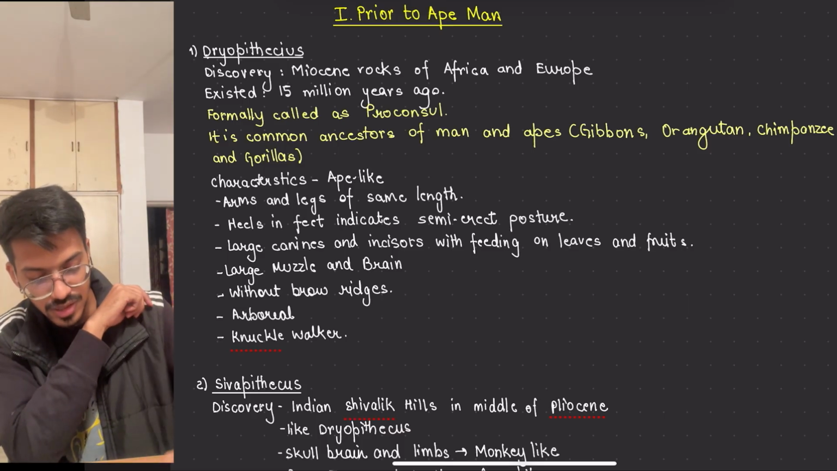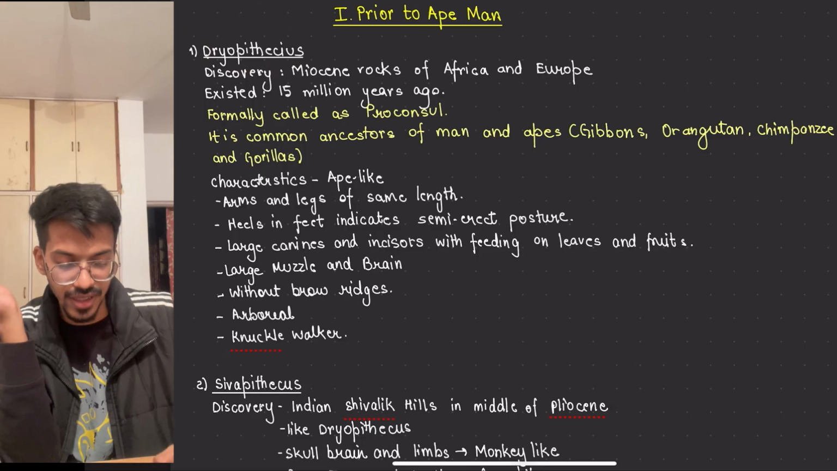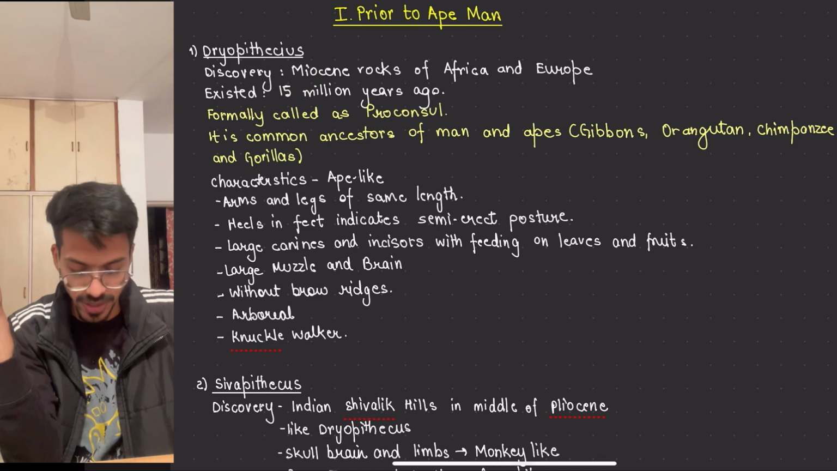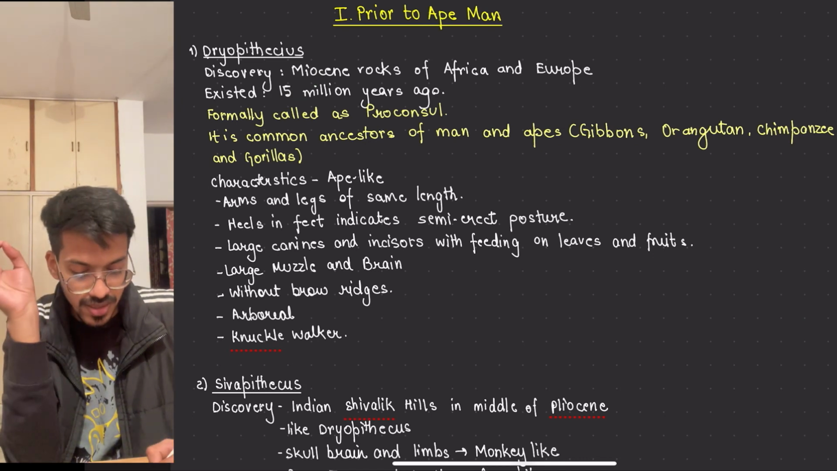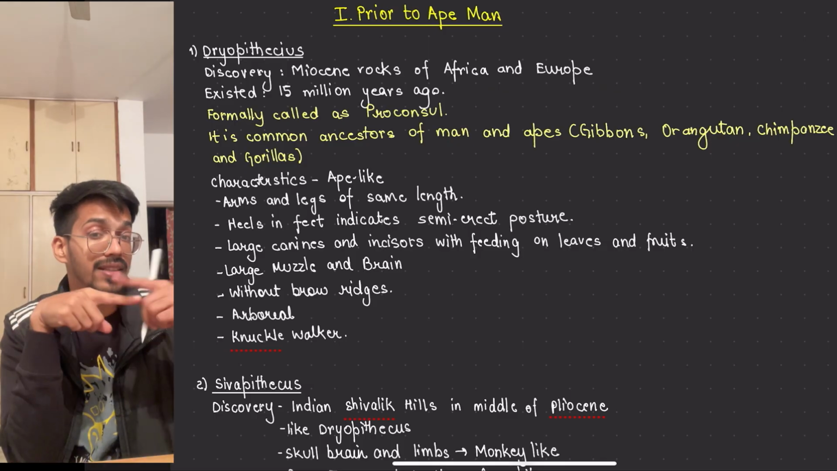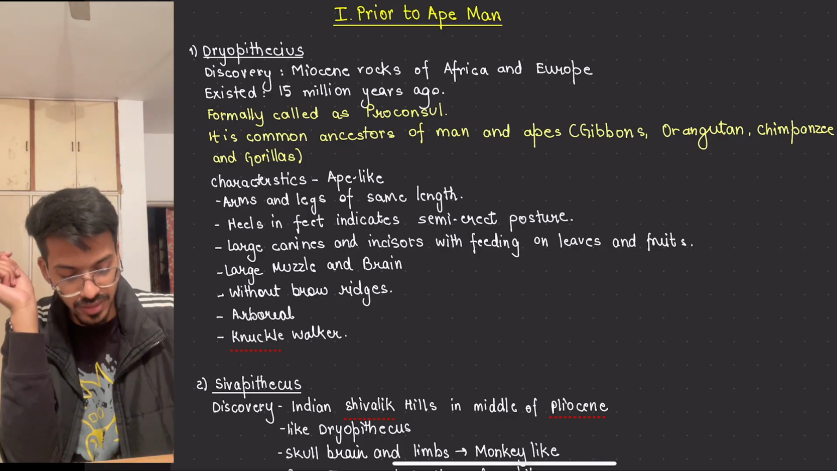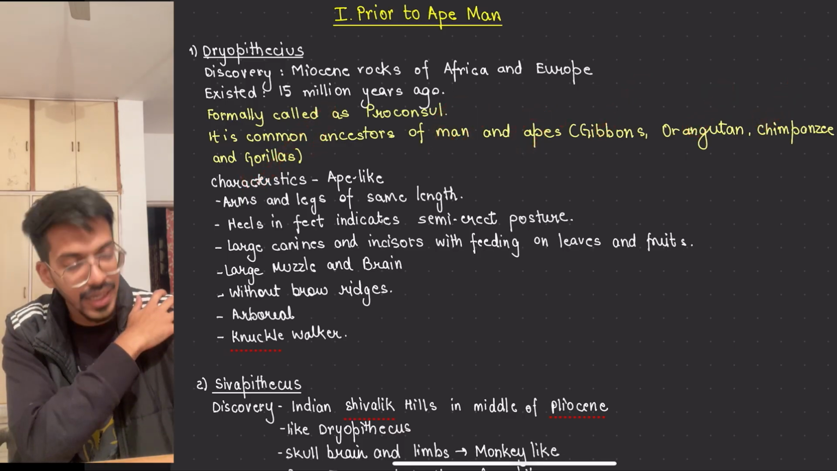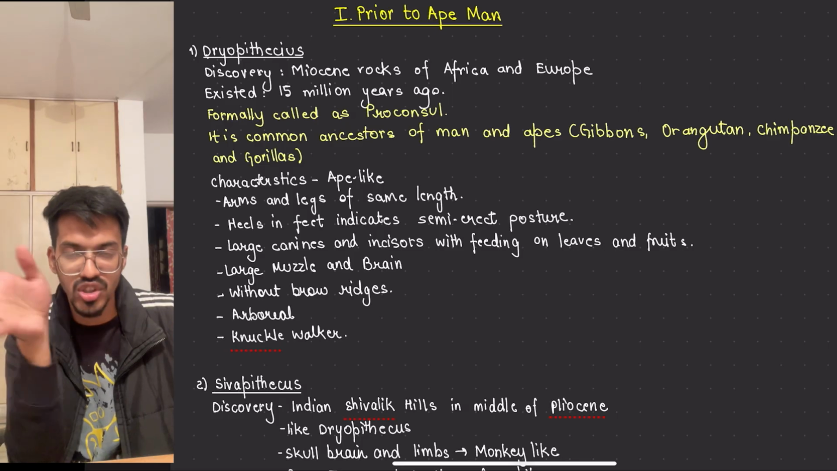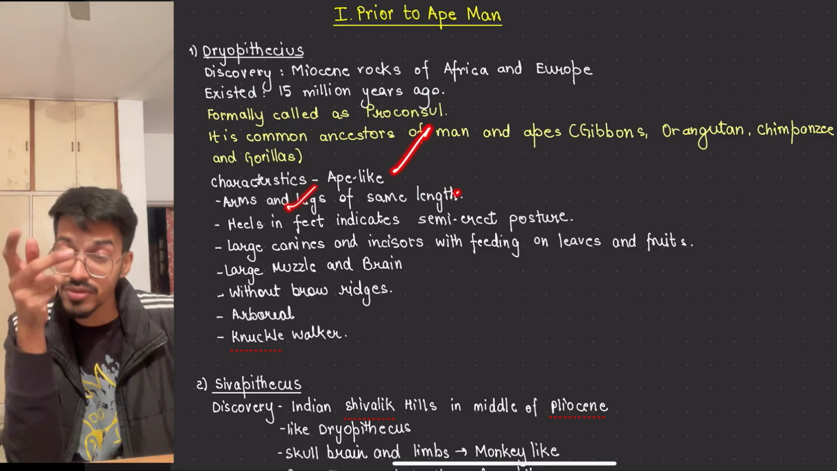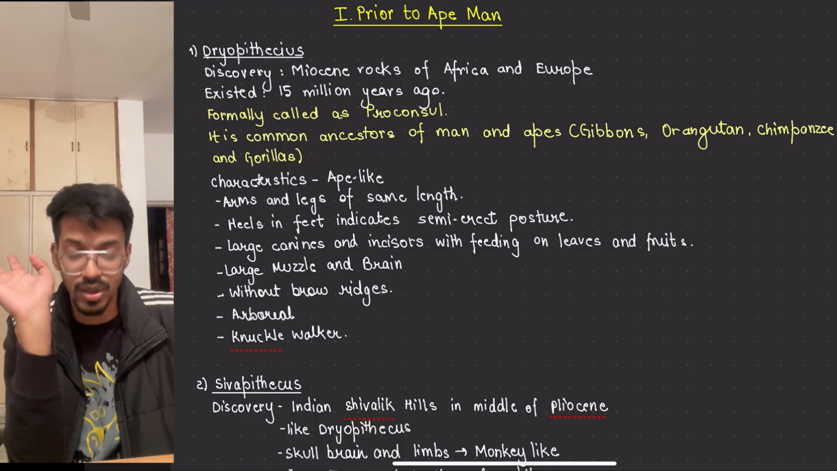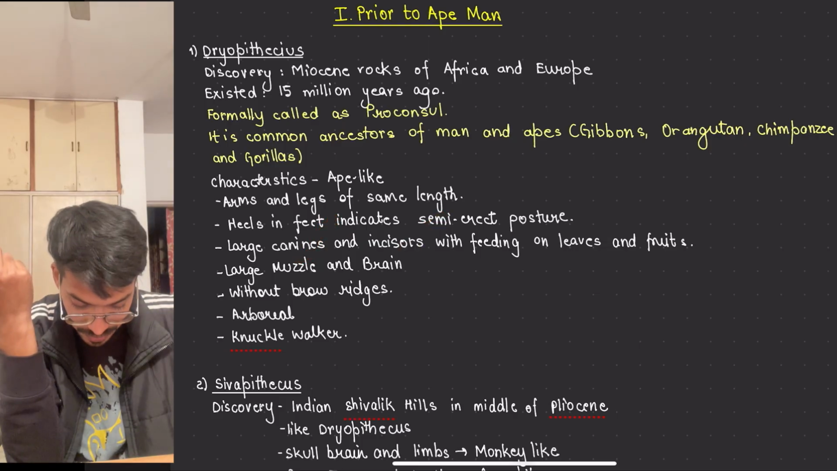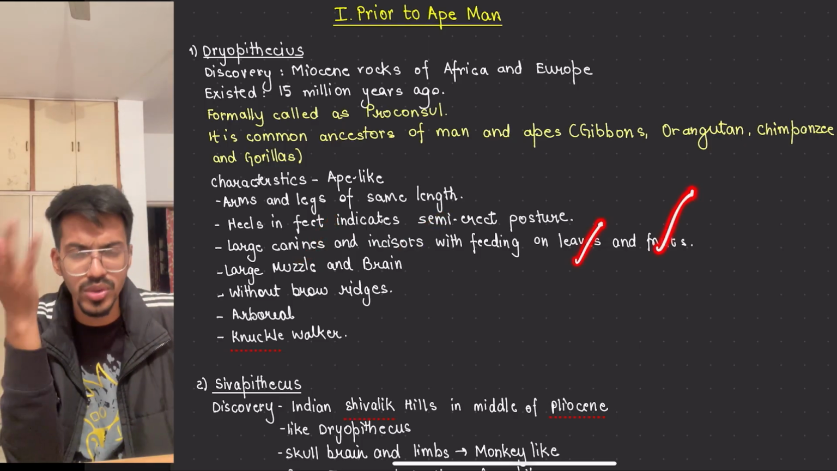The first one is Dryopithecus. We found it in Africa and in Europe, and they existed around 15 million years ago, the oldest form. It is a common ancestor between apes and man. We have already seen this in the diagram of the lineage, right? They give rise to apes, and they give the man-like characters like Ramapithecus also. It is more like an ape, looks like chimpanzees. Arms and legs are of the same length. If you see us, arms and legs are not the same length. They have large canines and incisors, and they feed on fruits and leaves.